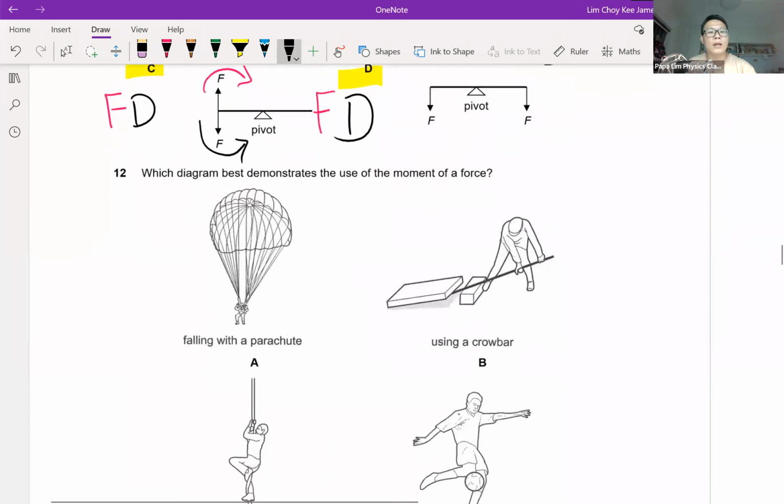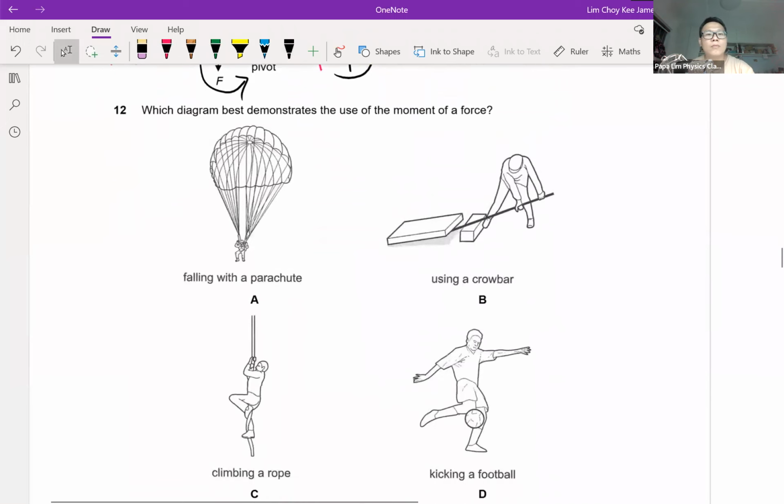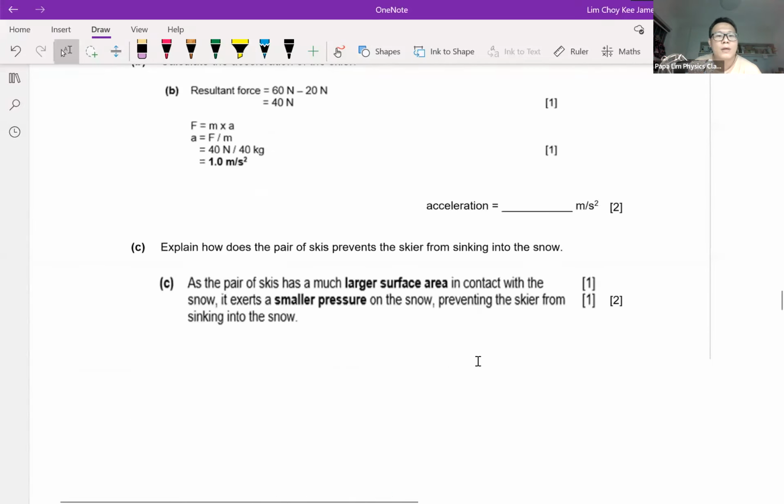Okay, so question 11 done, and question 12, moments of forces. I would say this is quite easy. I would say at Sec 1 and Sec 2, or grade 7 and 8, you actually come across this question, so I will not illustrate much further. Now we look at section B.